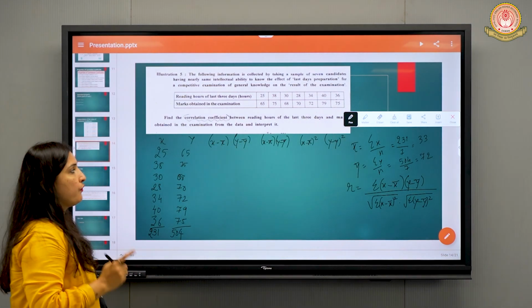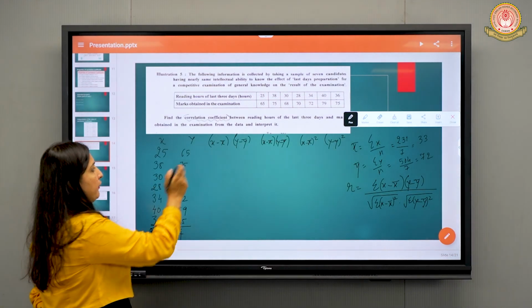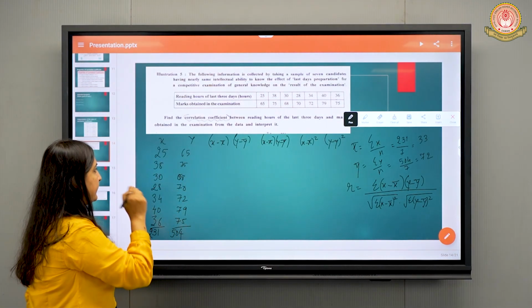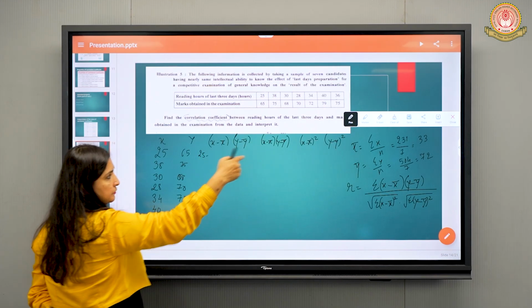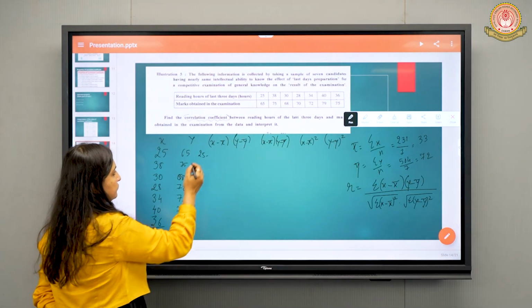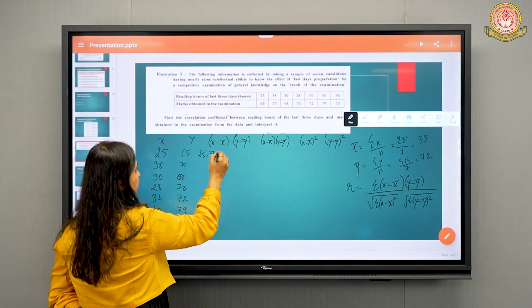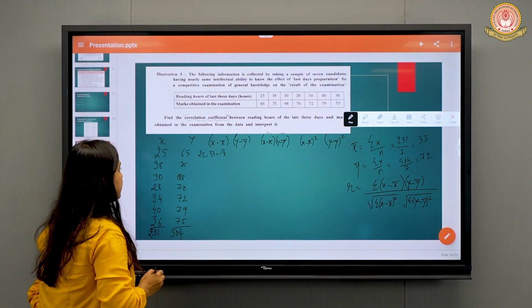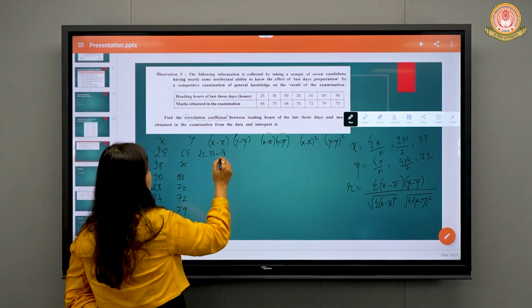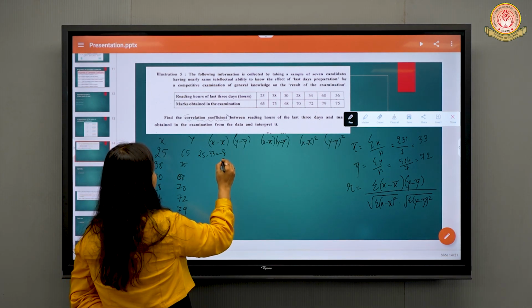Initially we will do x minus x bar. X is 25, and x bar we got is 33. So 25 minus 33 is minus 8. Then 38 minus 33 is 5.